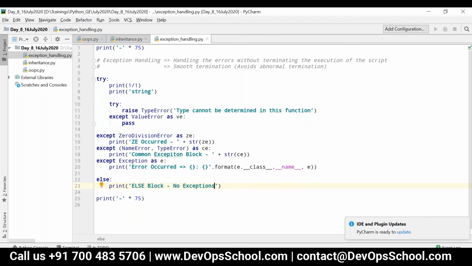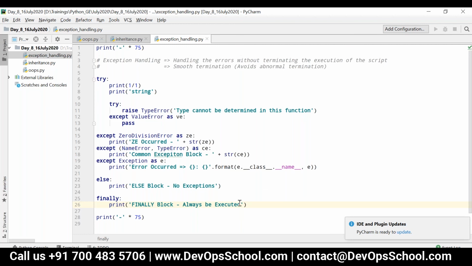And finally, this will always be executed. Even in case of exception it will be executed, even in case of no exception, it will be executed. So it is always executed.